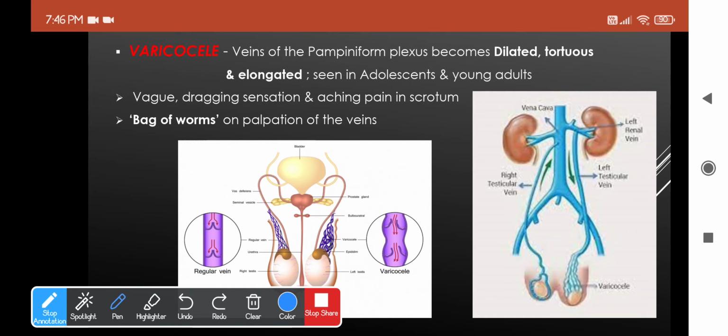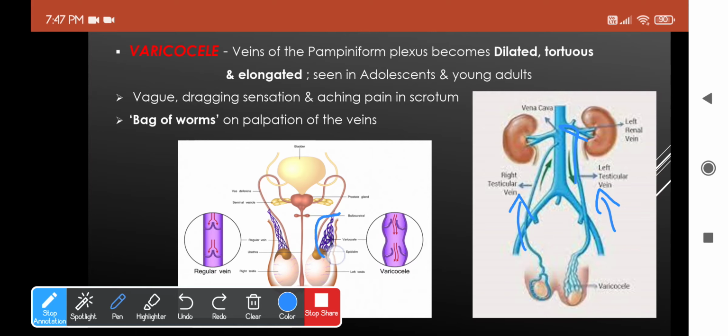Both veins are draining against gravity, but it is more difficult for the left one because it has to drain at a right angle into the left renal vein, which will then drain into the inferior vena cava, and hence it always faces a high pressure.